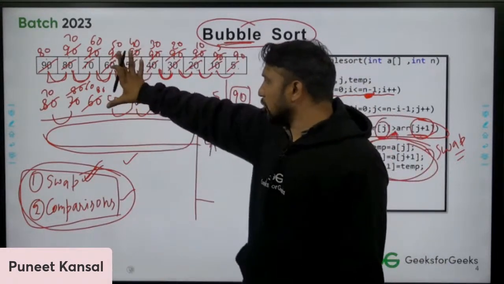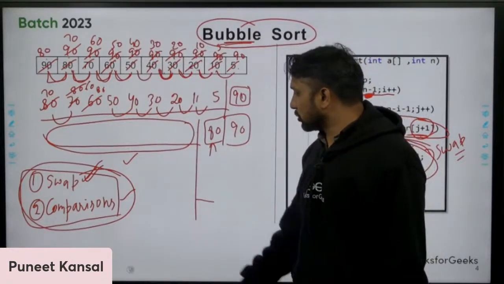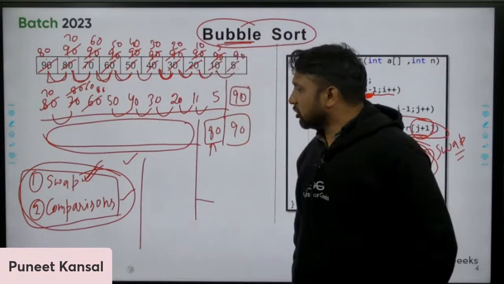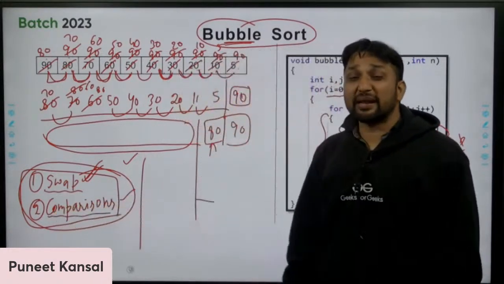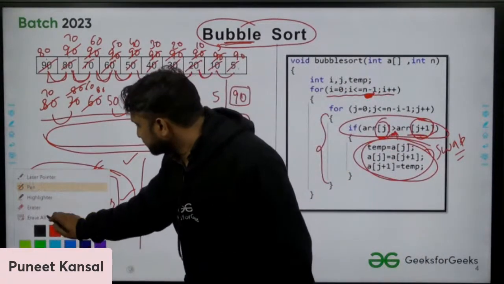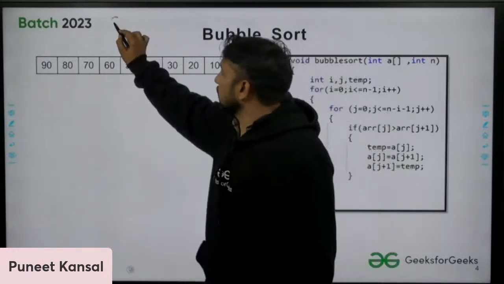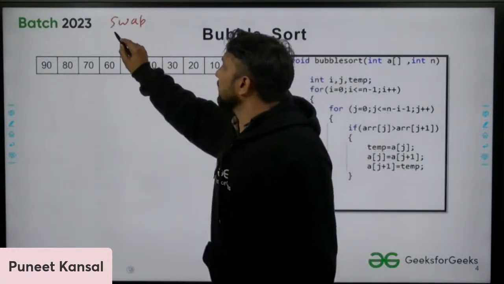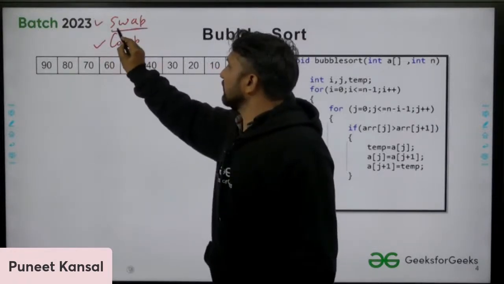So let's talk about bubble sort now. What is the time complexity of bubble sort? We will find the time complexity of bubble sort by finding the number of swaps and the number of comparisons. So you people tell me. I'm talking about swaps and comparisons. So let's talk about comparisons first.